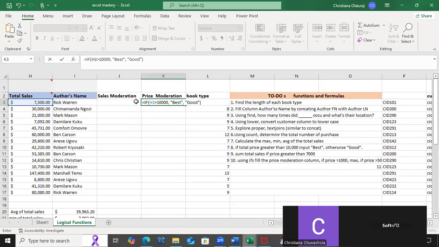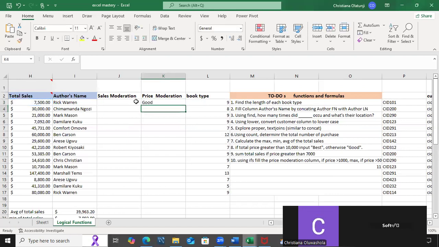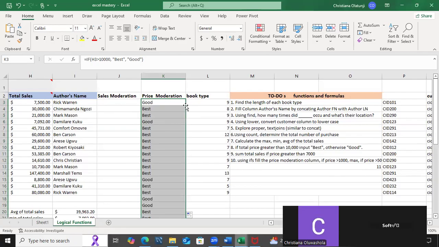So logical test: if H3 is greater than 10,000, give me best. Otherwise, give me good. Now I enter, it will give me good because my total sales is less than 10,000 there. And if I autofill, it will give me the result for the rest. Meaning I have good, best, best. Best means they are greater than 10,000. Good means it is lesser than 10,000.